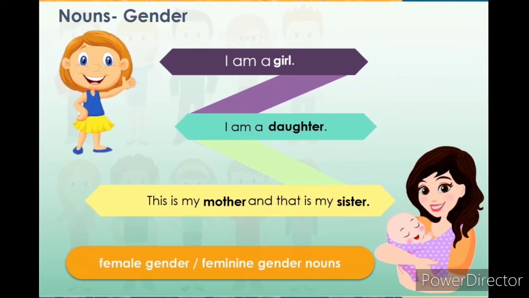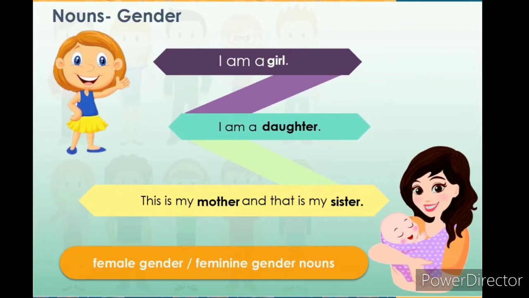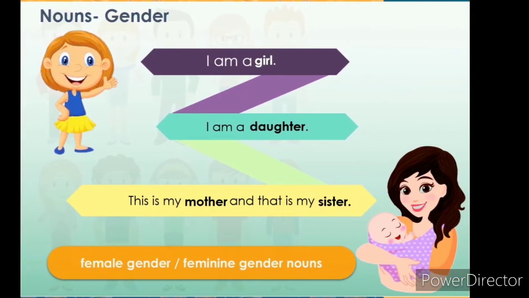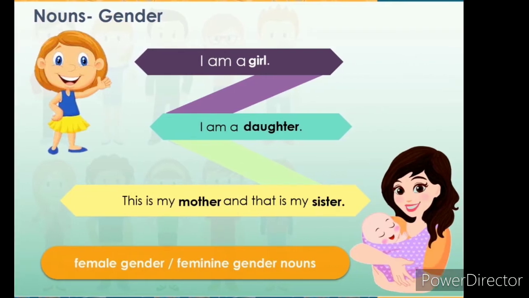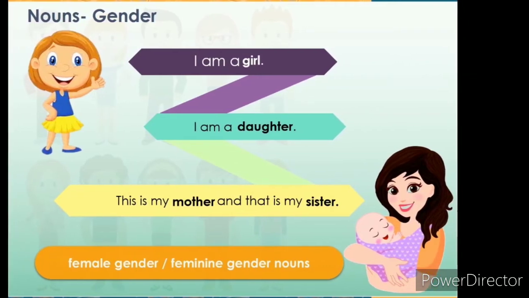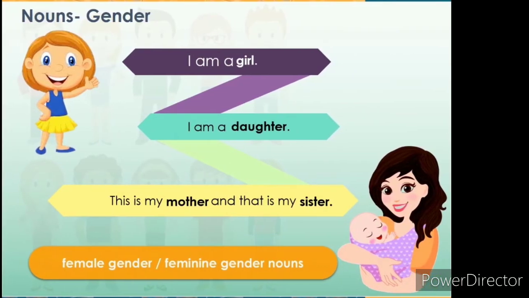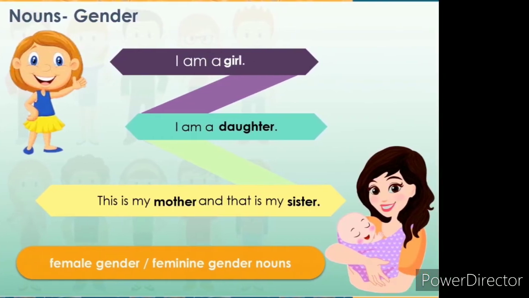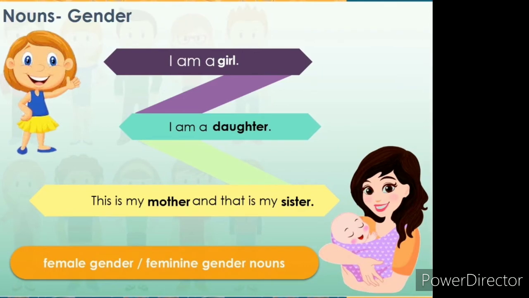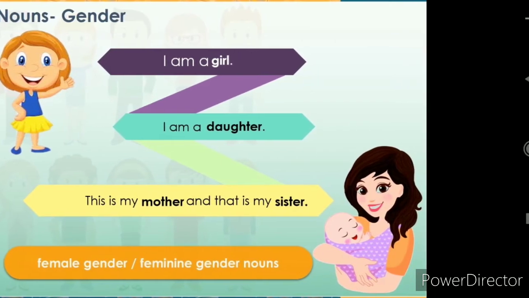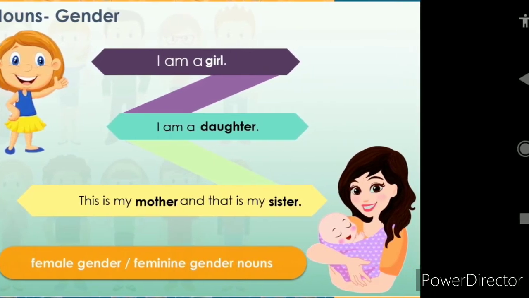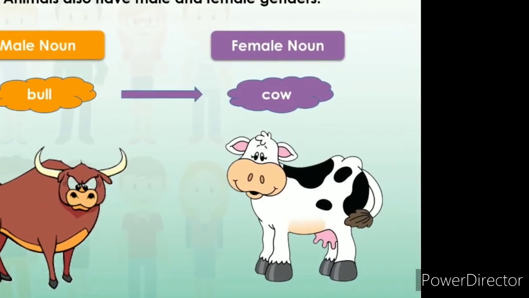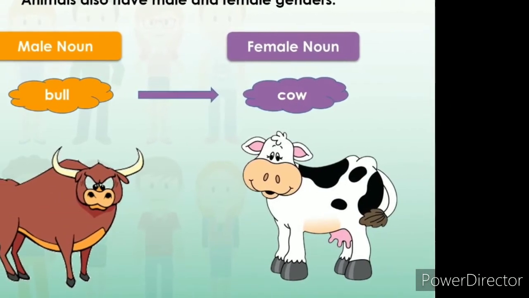The second sentence is: I am a girl, I am your daughter, this is my mother and that is my sister. So in these sentences, the feminine gender nouns are sorted. Girl, daughter, mother and sister are of the female gender. Female nouns are also called feminine gender.